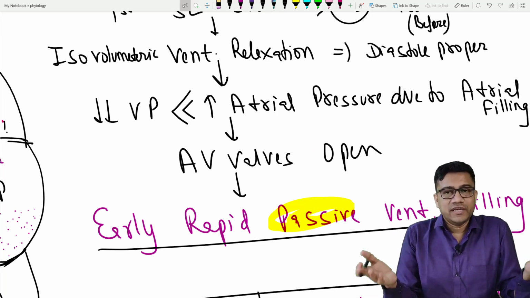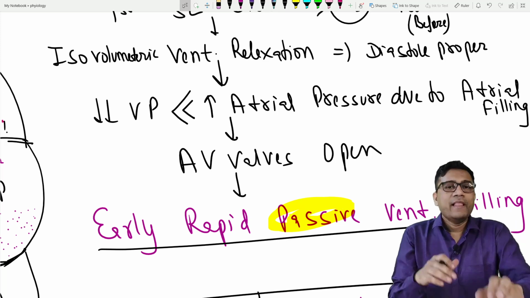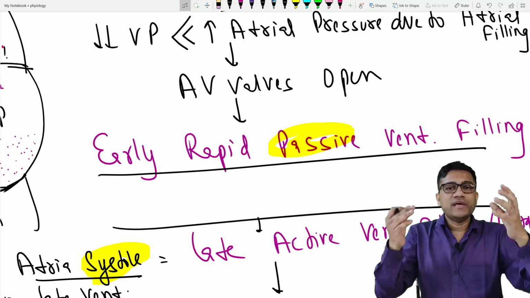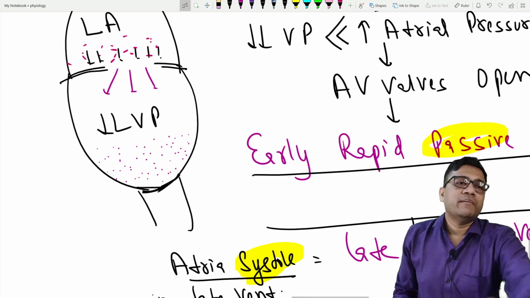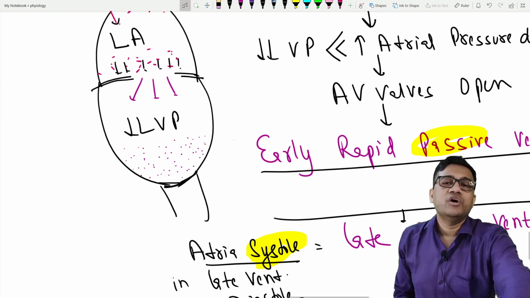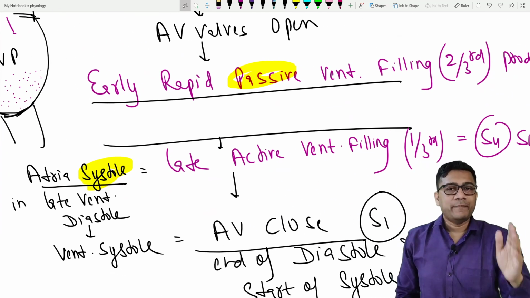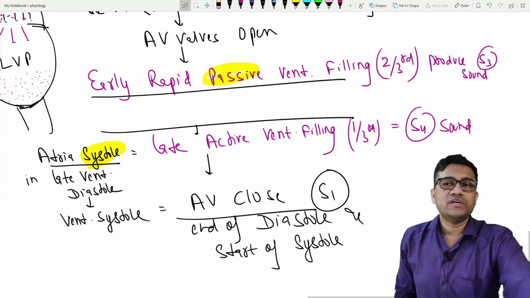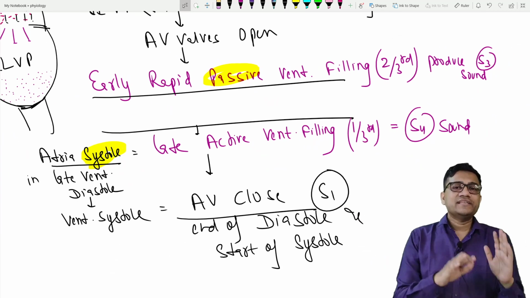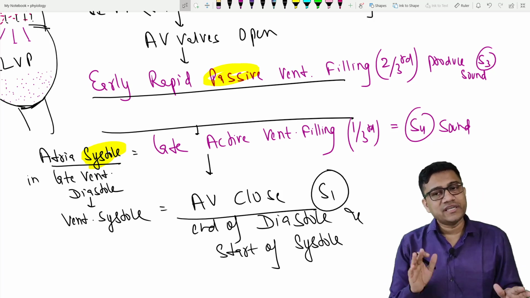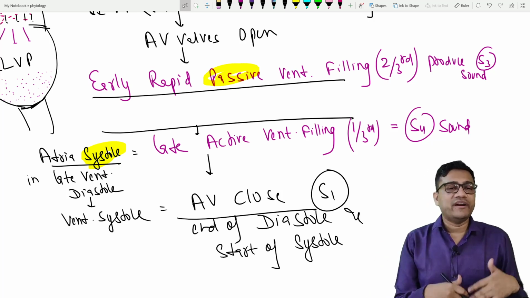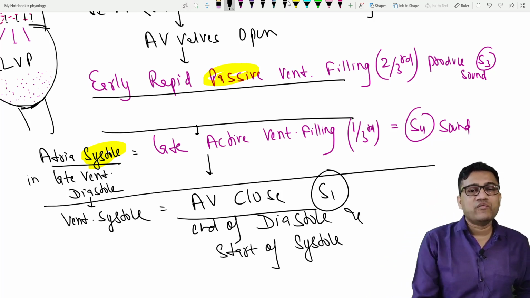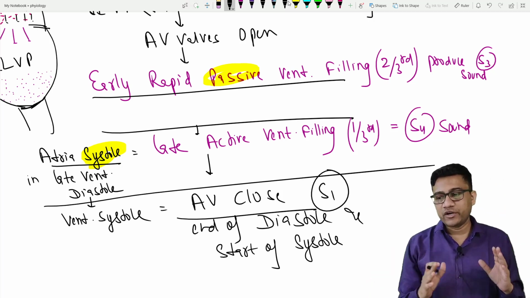Isovolumetric relaxation. Then pressure falls. Once pressure falls, the AV valve opens and a flood comes. Which flood? The blood drops into the ventricle, called as what? Early rapid ventricular filling. It causes the S3 sound, and then there is a late filling by atrial contraction, and that is the S4 sound, and then the ventricle contracts, and this is the end of what? End of diastole.